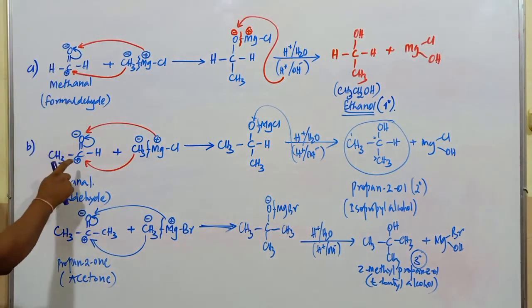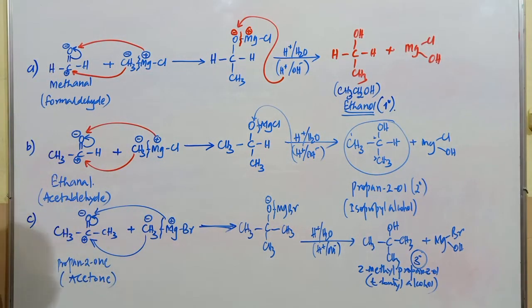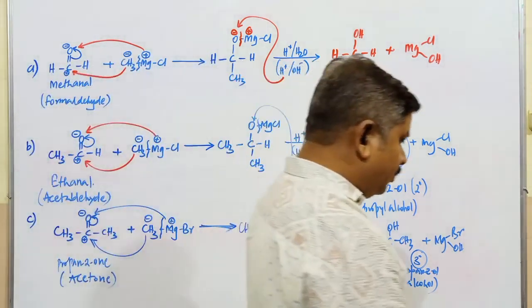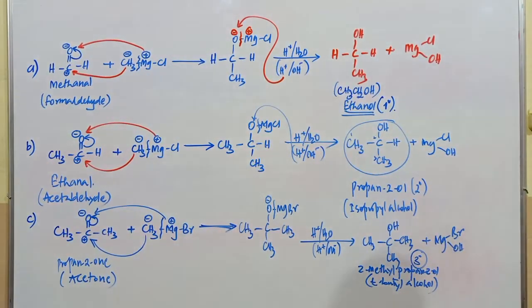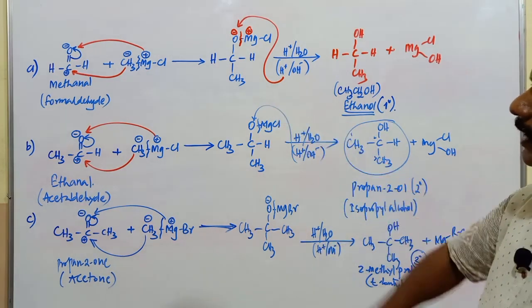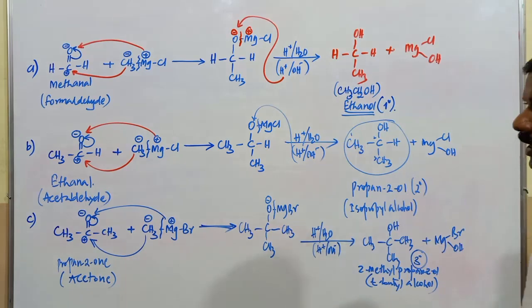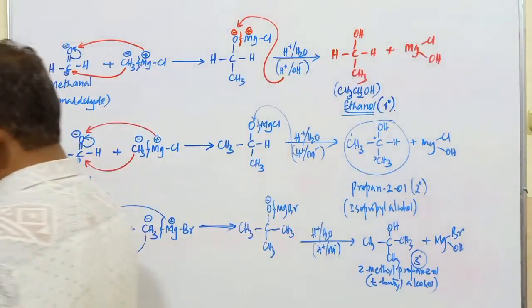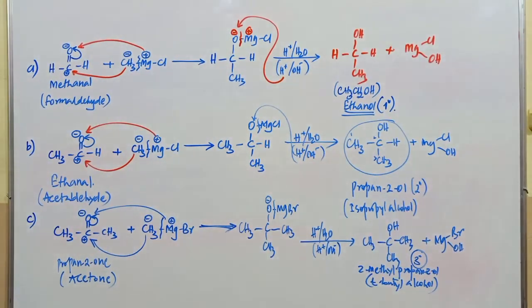This is a carbonyl compound, and this is also a carbonyl compound. One simple trick I will mention here is how to identify the product obtained when a carbonyl compound reacts with a different type of Grignard reagent. First you copy it, I will mention that reaction. Copy it first.